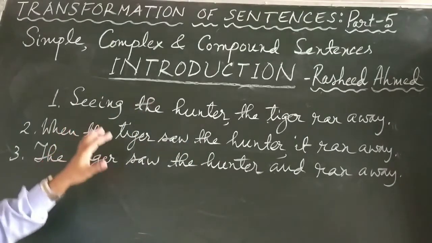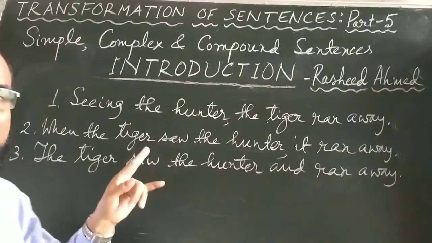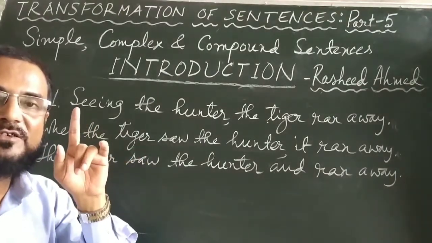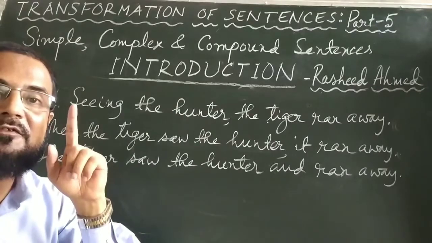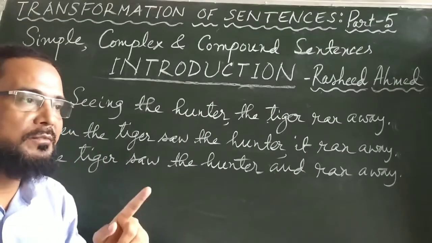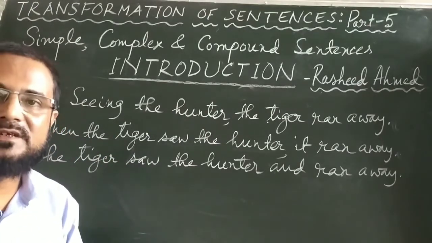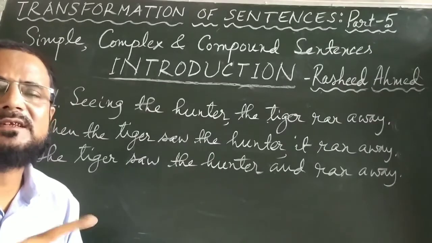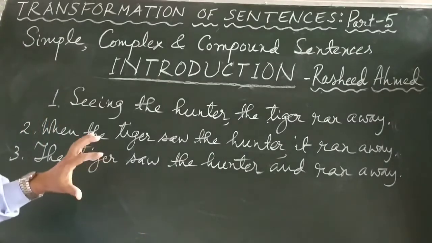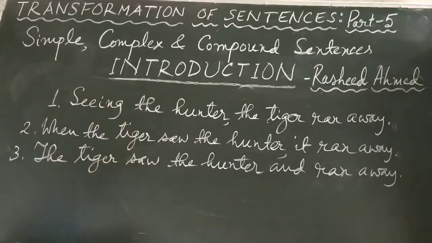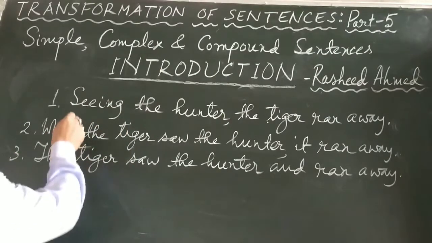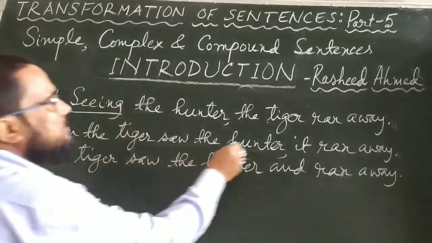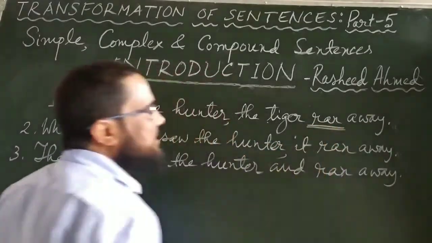Firstly, you see, when we change simple, complex and compound, we have to first of all count the number of finite verbs. And we have learned that non-finite verbs are of three types. Other than these three forms, all others are finite verbs. So, first of all, see in number 1, how many verbs are there? One is "seeing", then the verb is "ran". These two verbs are there.